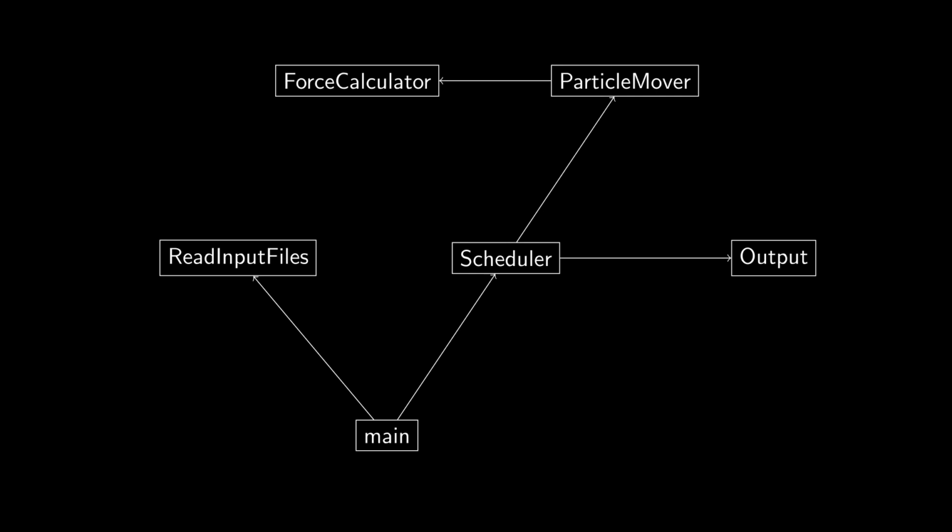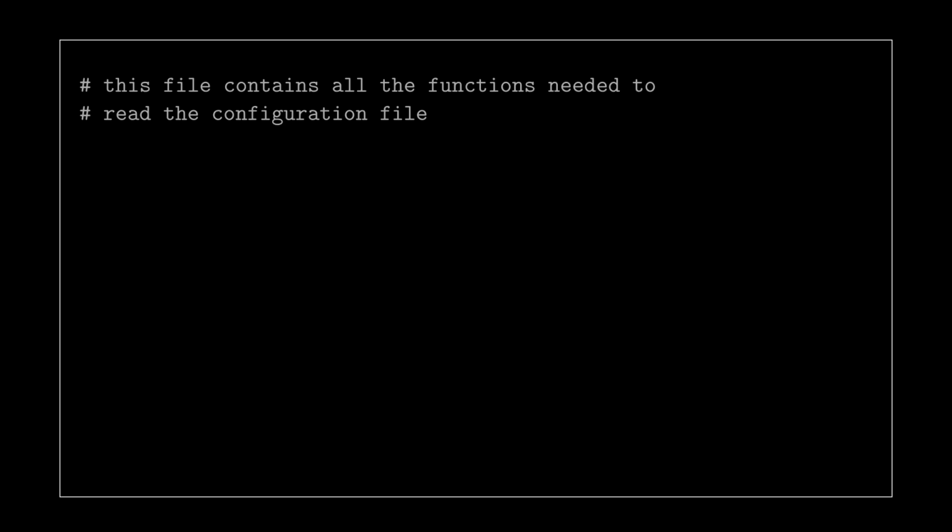First of all, we talked about how each file in your program has to have a very clear, defined purpose. So it makes sense that at the top of each file, you put a little comment detailing what this file is to be used for. So for example, if I had my configuration file, I might make a comment on the top that says, okay, this file contains all the functions needed to read the configuration file.